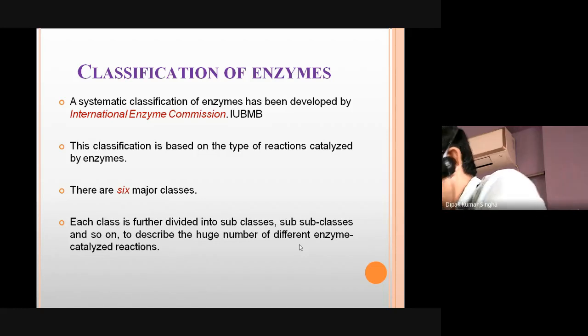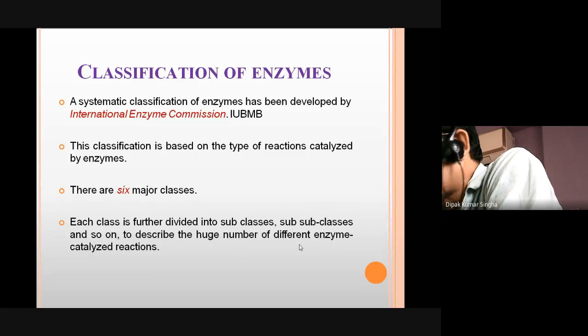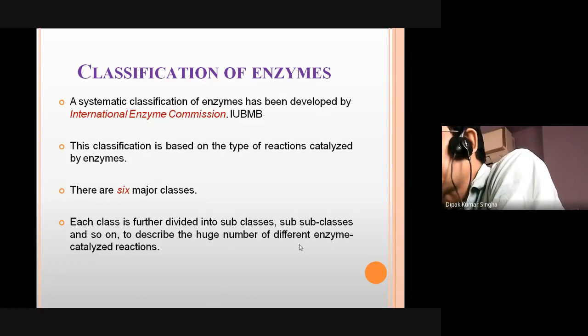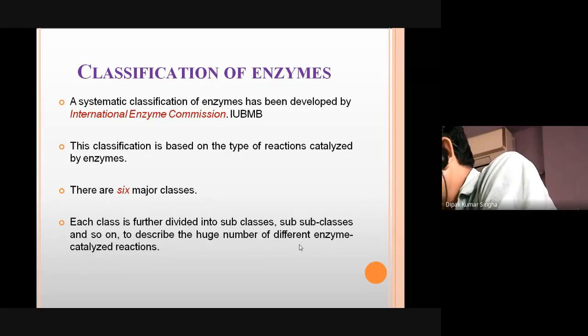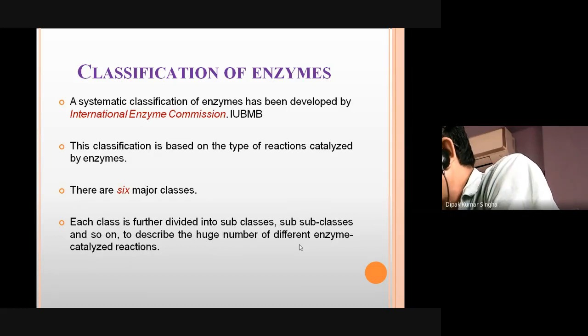Then a commission was framed, called the International Union of Biochemistry and Molecular Biology, IUBMB. In the year 1964, and modified in 1972 and 1978, it suggested the systematic nomenclature of the enzymes, classifying the enzymes as per the system.